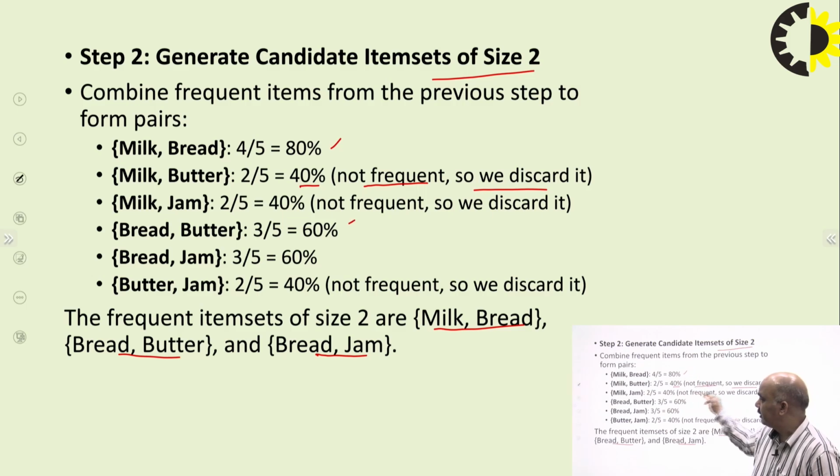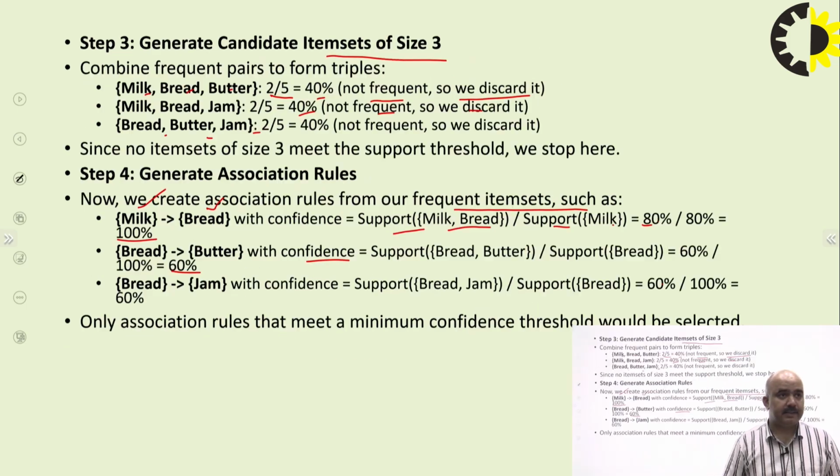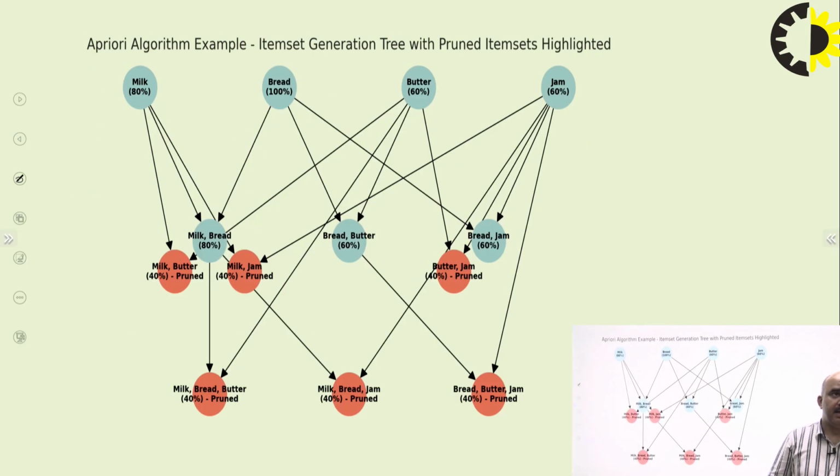Here 80, 60 and 60 is there. Okay. So, only the association that meets the minimum confidence threshold value has to be selected. So, the threshold value is 50%. And those that are coming out greater than 50% will be considered here in this case. So, milk is 80%, bread 100%.